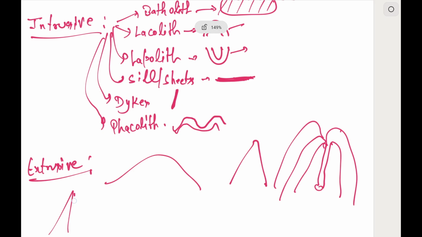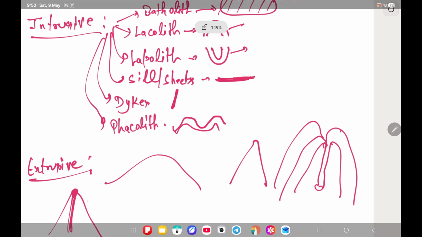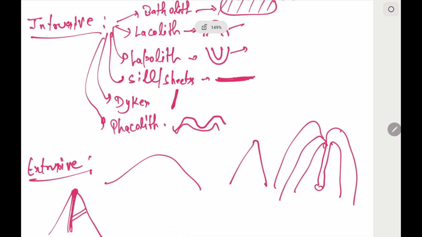This is the central vent, in a composite structure. When the volcano is in the state of dormancy and the lava does not flow up to the uppermost region, it starts going through these spaces and forms the parasitic cone on the sides of this composite structure.